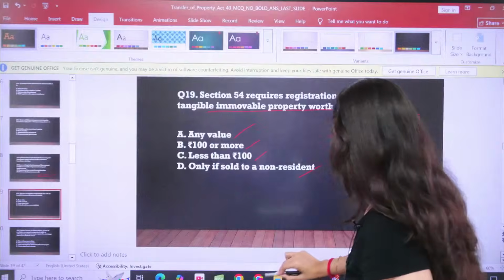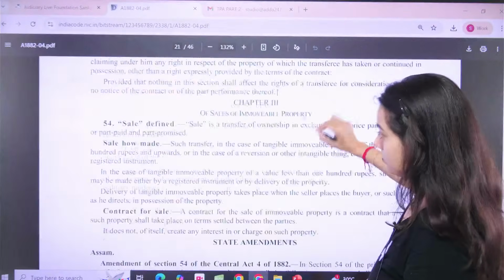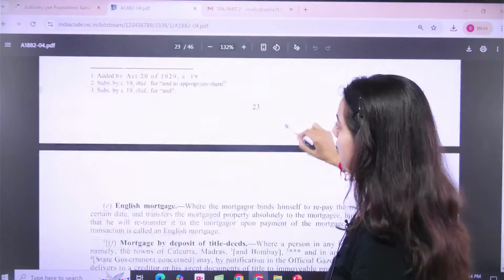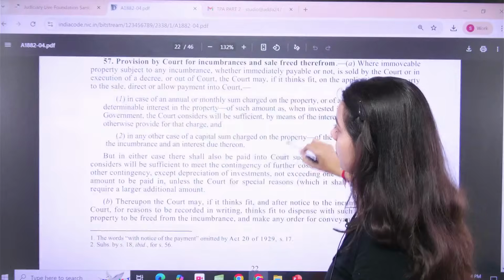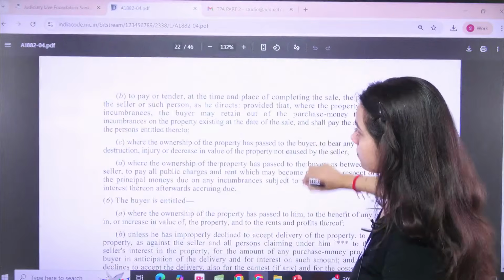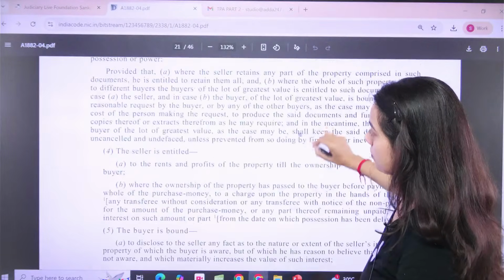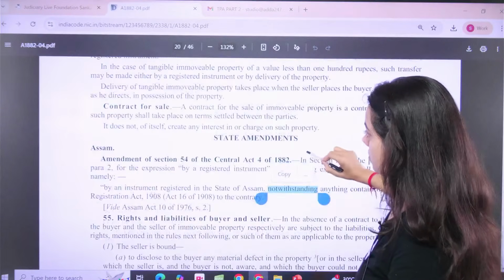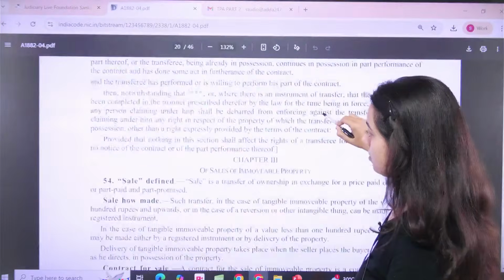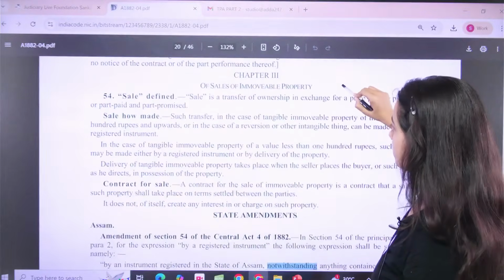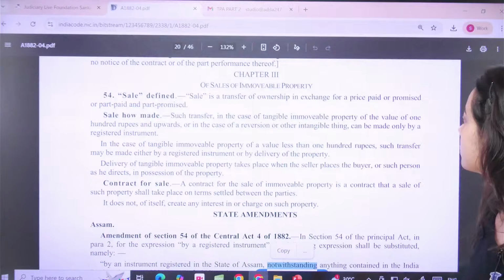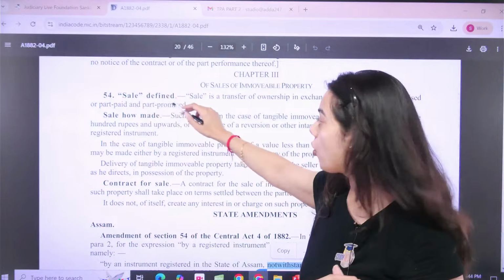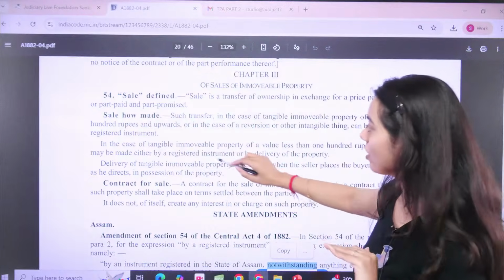I'll show you on the Bare Act also. We were talking about section number 54. Under section number 54, under the option sale how made, now come to this line.